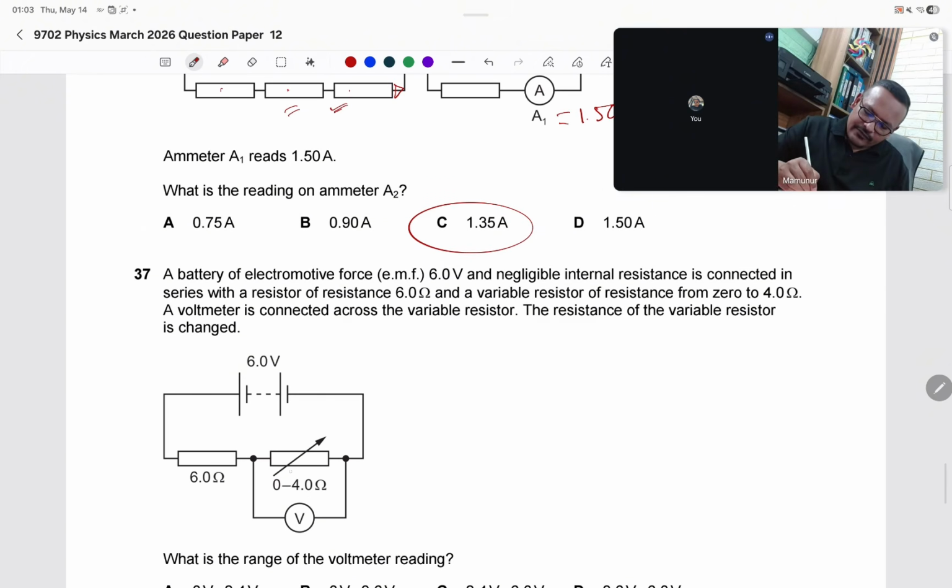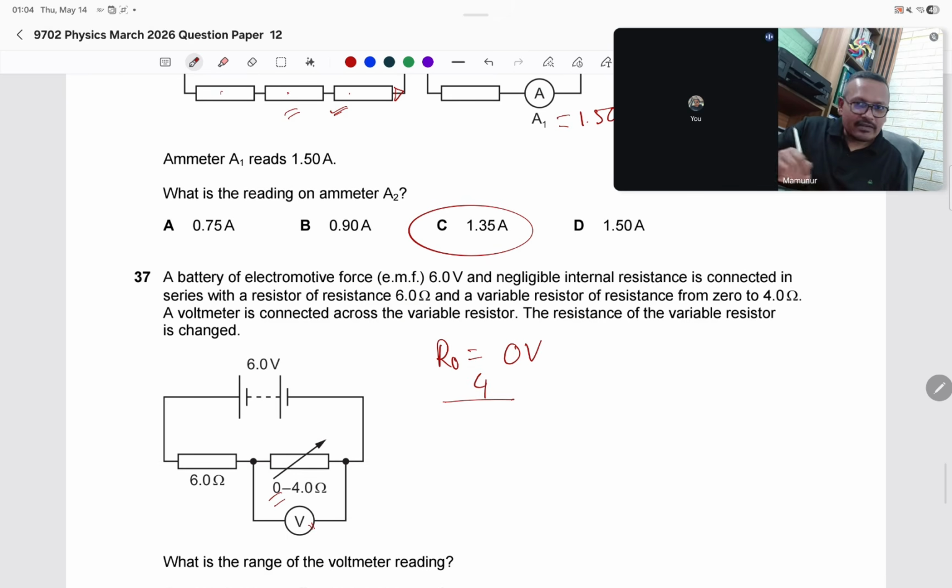If the resistance is 0, there will be no voltage. So R equals 0 means 0 volt. Now if it is 4 ohm, I can use the potential divider equation, where we need to find the voltage. That resistance will be at the top, meaning up 4.